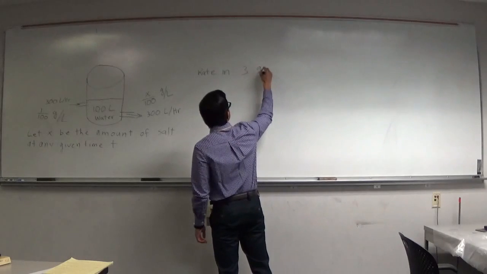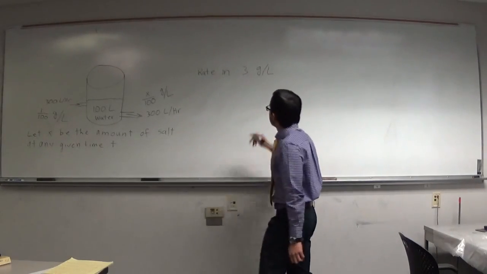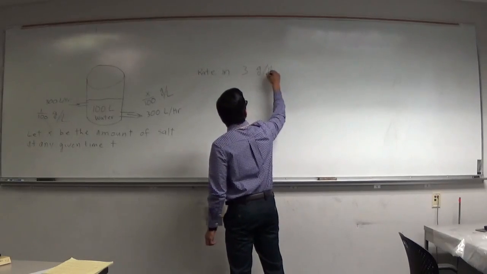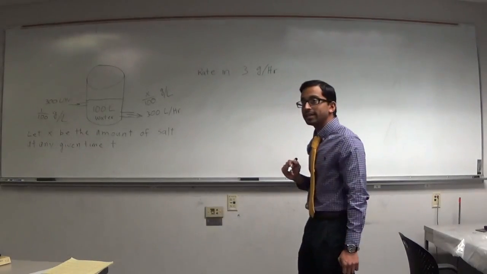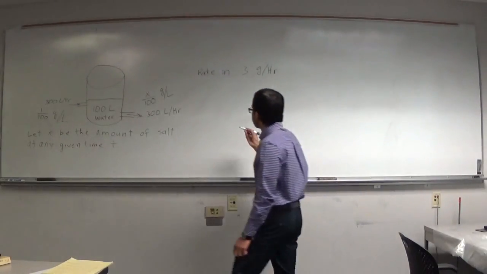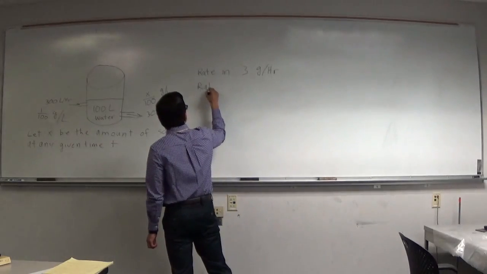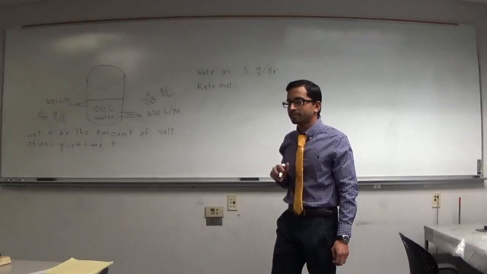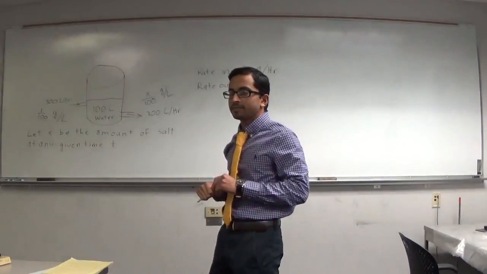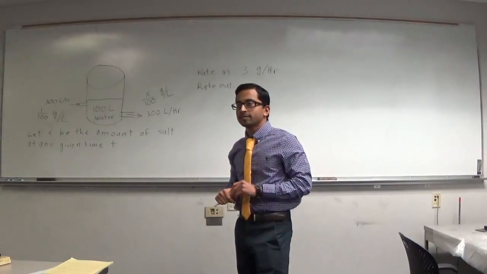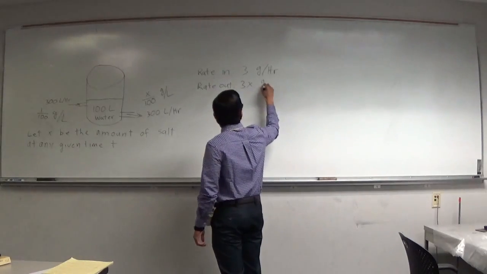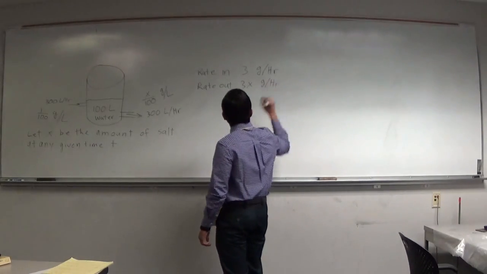So it's going to be 3 grams per hour. That's the rate in. Now what's the rate out? It's going to be 3x over 100 times 100, so 3x grams per hour, right?